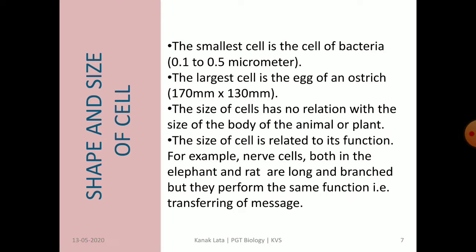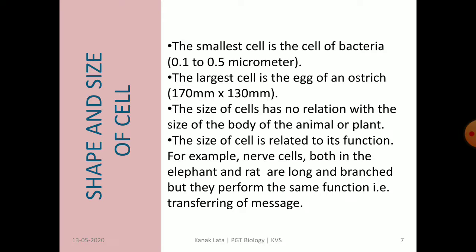The smallest cell is the cell of bacteria. There is one bacteria, PPLO, pleuropneumonia-like organism. It is 0.1 to 0.5 micrometer, and the largest cell is the egg of an ostrich, that is 170 millimeter to 130 millimeter. In human body, the largest cell is nerve cell.